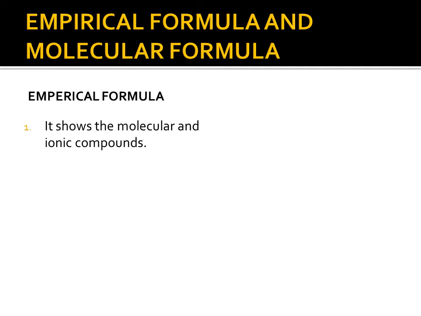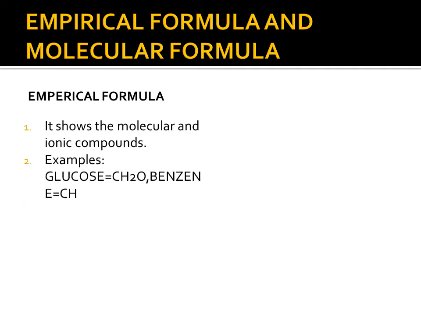Empirical formula and molecular formula. The empirical formula shows molecular and ionic compounds. For example, glucose is CH2O and benzene is CH. The elements in glucose are carbon, hydrogen and oxygen, and in benzene the elements are carbon and hydrogen. They are present in the simplest ratio.